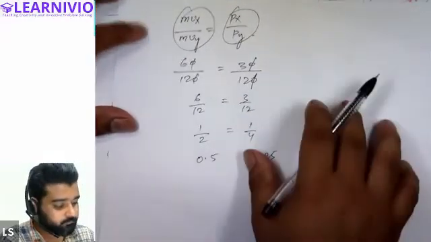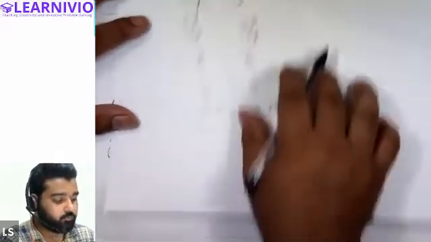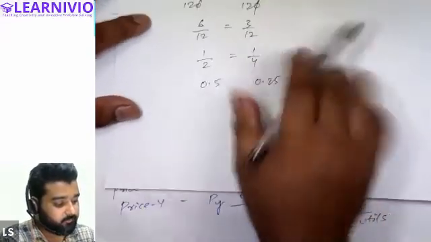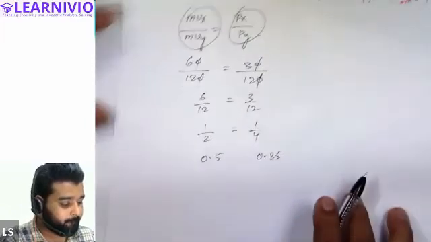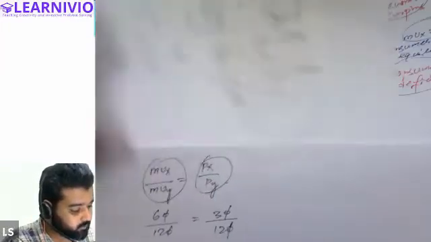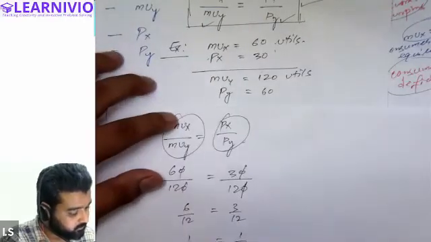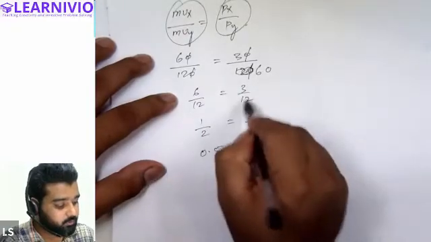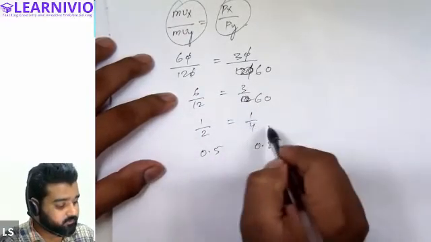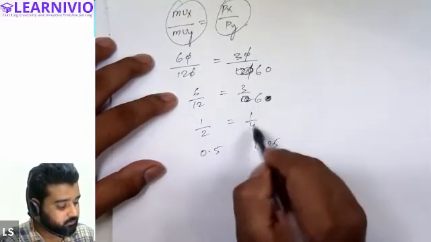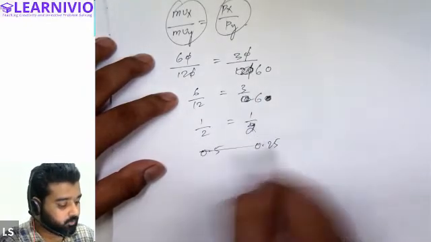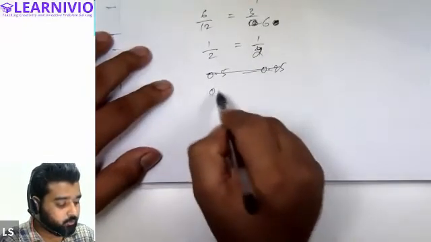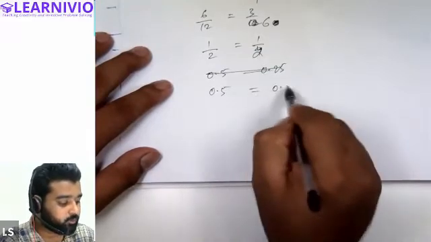Yes, sir. See, sir, in the question you told that it's 60. Can you show the question again? Yeah, this is the question. For Y it is 60. Achha, okay, all right. This is 60. Okay, so this is 60. If this is 60, so it will be 1 upon 2. All right. So 1 upon 2 equals 0.5, and this is also 0.5.